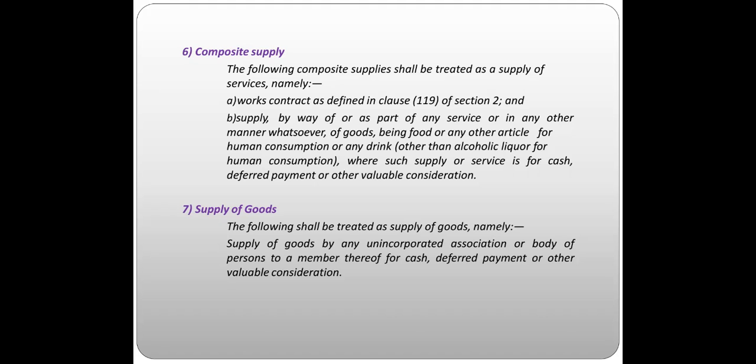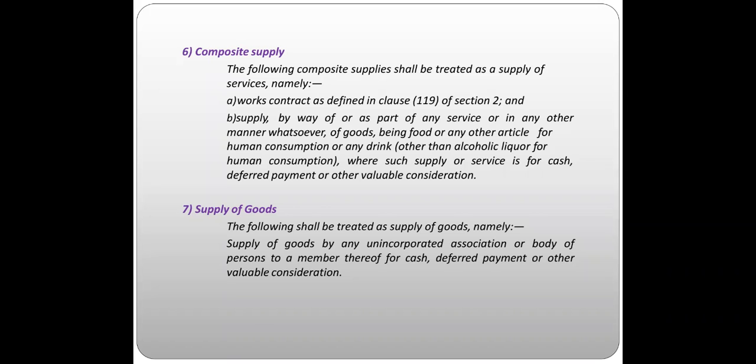Wherever such supply or service for cash, deferred payment, or other valuable consideration will come, continuously you are going to supply all these things, food items or drink products. Continuously it is supplied, and on that consumption, whatever tax will be paid, or supply we call for that particularly is a composite supply, and it is also a kind of supply of services.